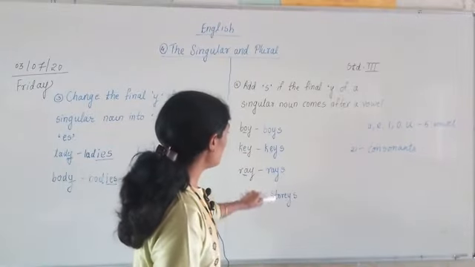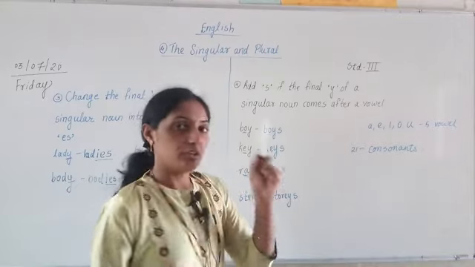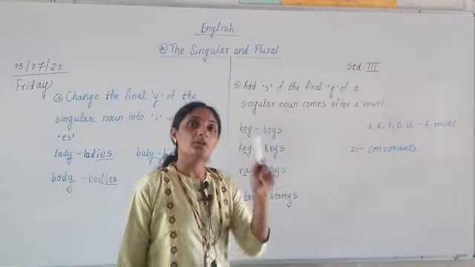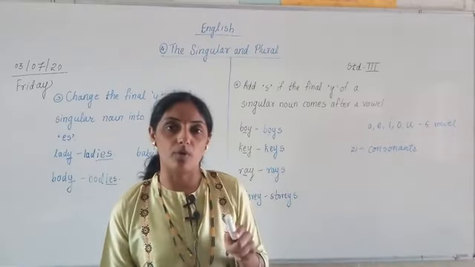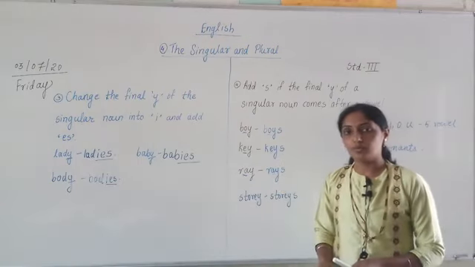So wherever at last you can see Y, before that Y, if you get letters which are vowels, then what do you have to do for plural form? You have to add S for plural form. This is our 4th rule of singular and plurals.